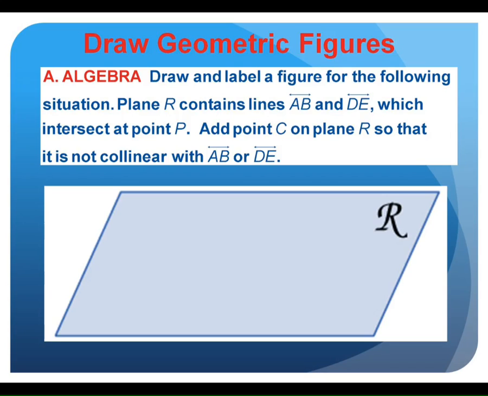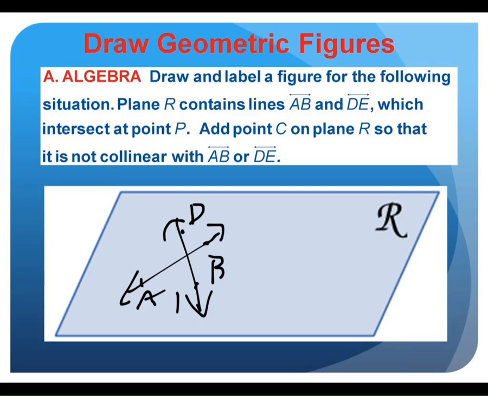Okay. First it says, draw plane R. Well, that's given to us right here. This is plane R. And then draw line AB and DE that intersect. What does intersect mean? They cross. That's where they touch, right? So just somewhere, I'm going to draw a line AB. And I'm going to make sure another line crosses, and that one is called DE. Doesn't matter where the points are. Just remember, since it's a line, it has two arrows that go on forever. Okay. They intersect at point P, so where they cross, I'm going to call that P.